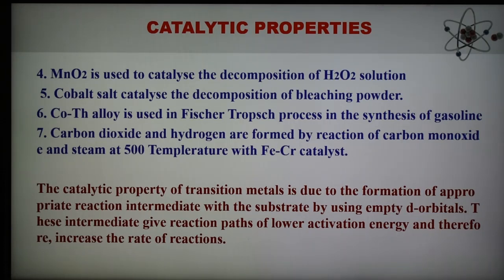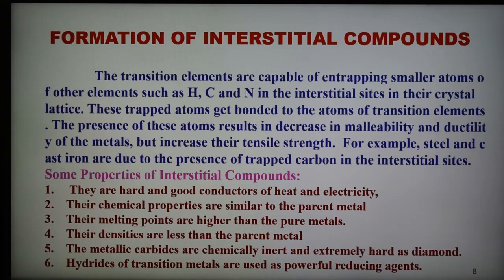So this is another property, and the next property is the formation of interstitial compounds. In this case, transition metals form interstitial compounds with elements like hydrogen, boron, carbon and nitrogen. The small atoms of these non-metallic elements get trapped in the vacant spaces of the lattice of the transition metal, and because of this filling of the interstitial spaces, the transition metal becomes rigid and hard.